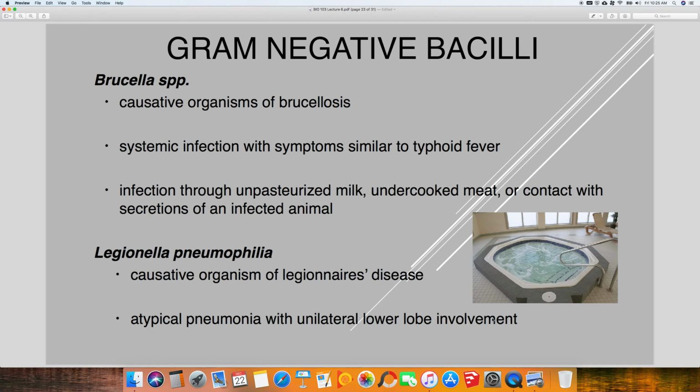So the only one on this slide was Legionella pneumophila, which causes Legionnaire's disease, which is an atypical pneumonia characterized typically by lower lobe involvement in one lung.